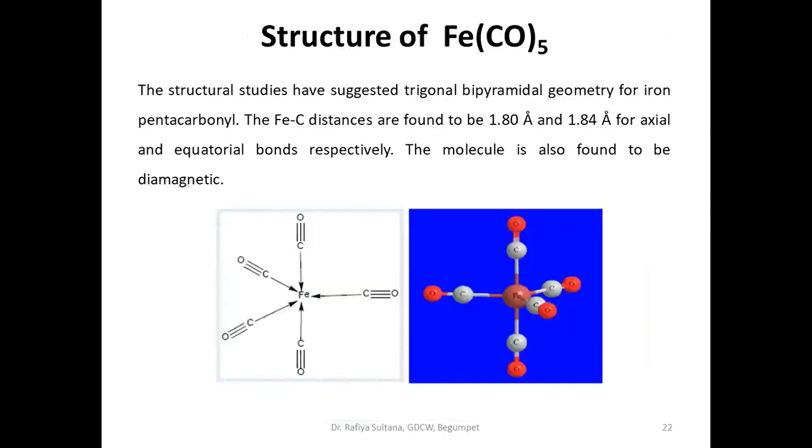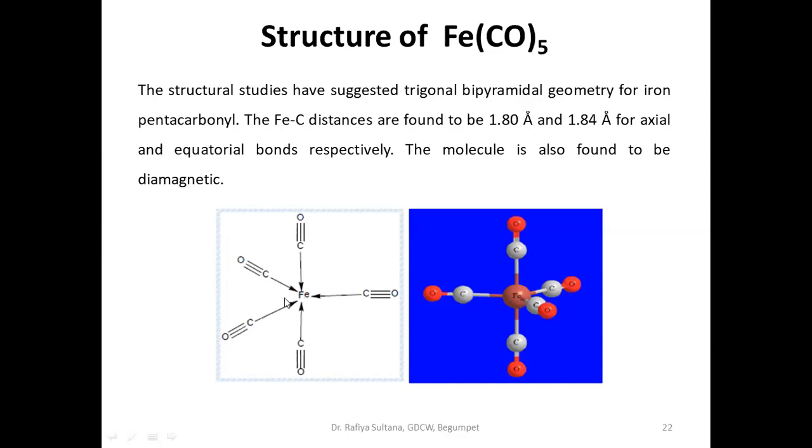Let us see the structure of another molecule. Let us take the example of pentacarbonyl iron. The structural studies have suggested trigonal bipyramidal geometry for pentacarbonyl iron, and the iron-carbon distances are found to be between 1.80 and 1.84 angstroms. So they are not exactly equal.